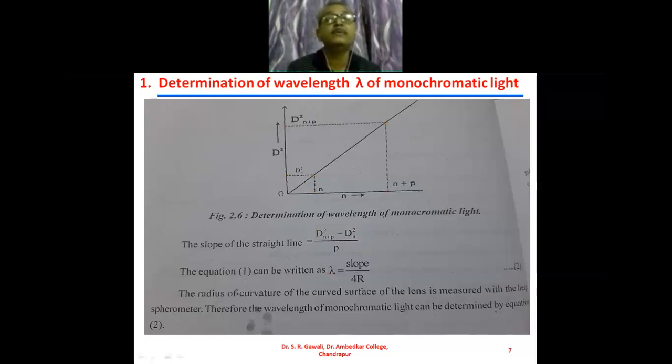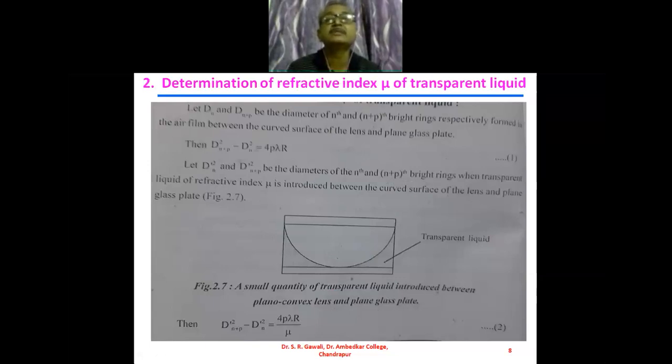Now we will see the second application of Newton's rings, and that is the determination of the refractive index of a transparent liquid.